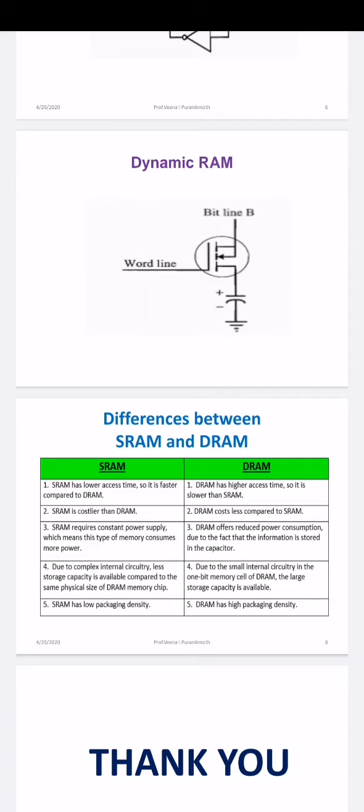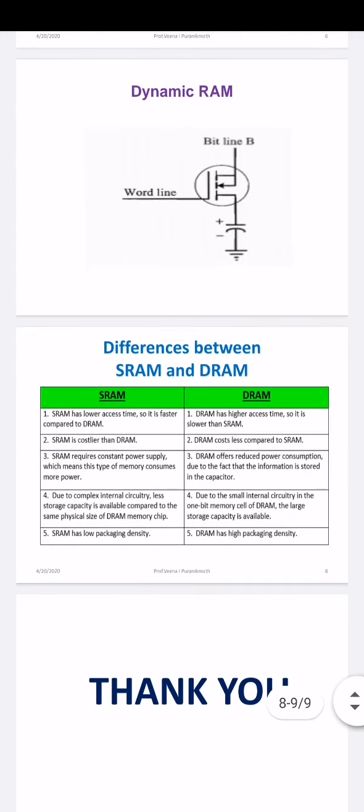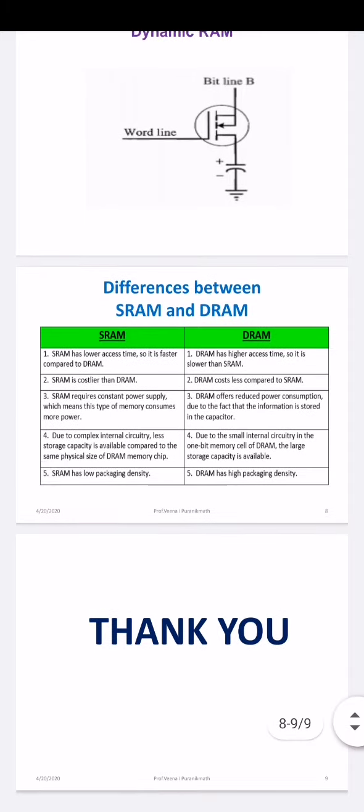SRAM requires a constant power supply, which means this type of memory consumes more power, whereas in DRAM we are using a capacitor, so periodic refreshing needs to be done. Due to the complex circuitry, less storage capacity is there in the SRAM, but in DRAM the internal circuitry is small, so the bit capacity is high here. SRAM has a low packing density and DRAM has a high packing density.